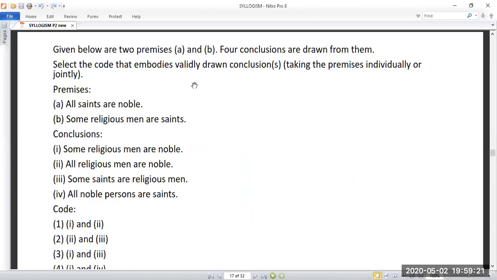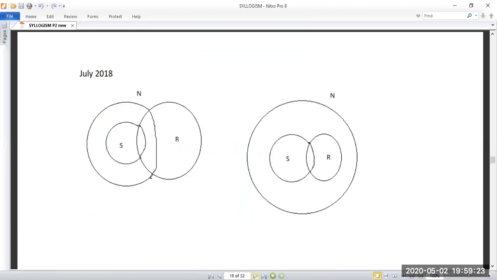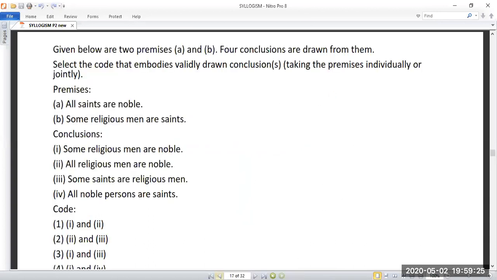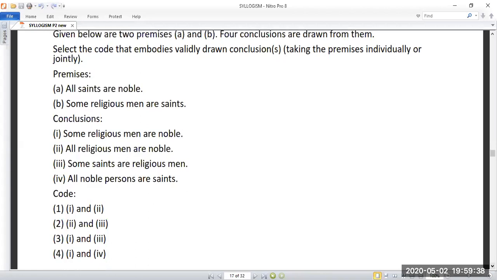So we'll solve the next question, and this is also asked in July 2018. All saints are noble, some religious men are saints. So draw the Venn diagram for this and solve this and tell me the answer for this question, please.